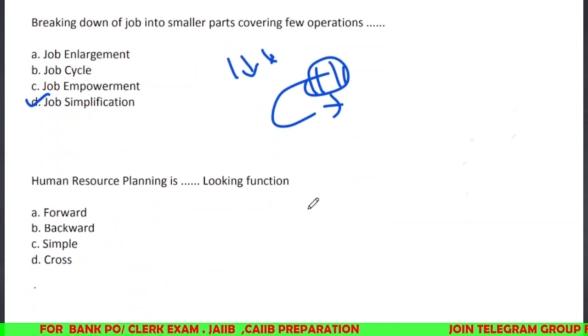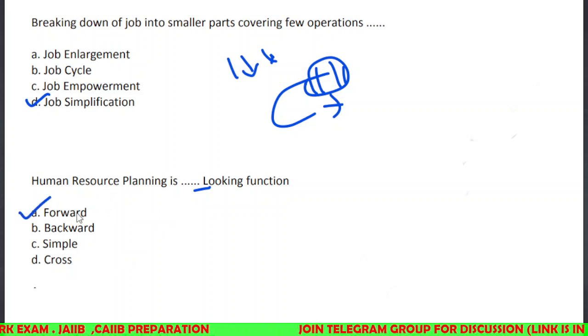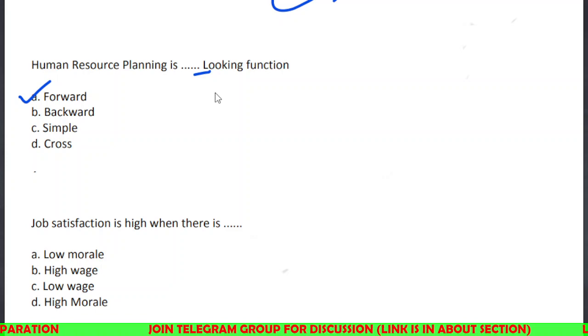Human resource planning is dash looking function: forward, backward, simple, cross. So human resource planning is a forward looking function. That means we need to plan something which is better for tomorrow, right? And if the present is good, then only we can also imagine a better tomorrow. So HR planning is a forward looking function.